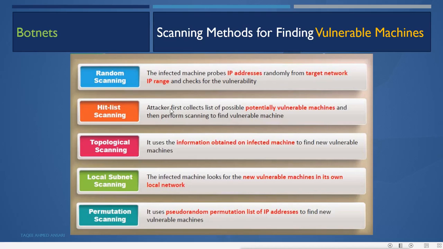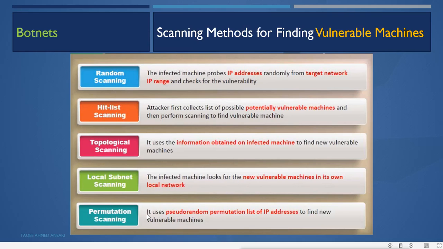Then hit list scanning. In this, the attacker first collects a list of potentially vulnerable machines and then performs scanning to find the vulnerable machines. Topological scanning uses the information obtained on infected machines to find new vulnerable machines. Local subnet scanning: the infected machine looks for new vulnerable machines in its own local network.